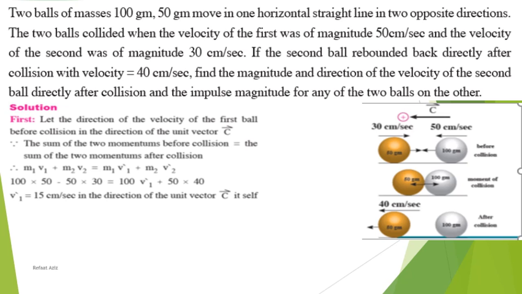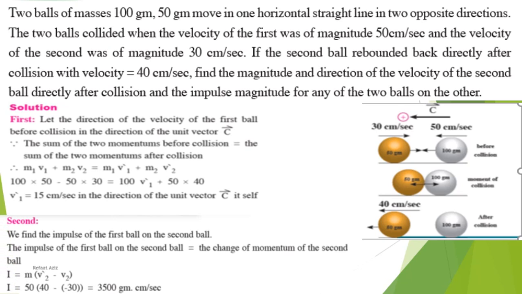Then we can find the velocity of the first ball after collision, which is 15 centimeter per second, and this is positive, so in the same direction as c. Someone asked why this is the positive direction. You can use the other as a positive direction, but I think we use the direction of the big mass, or greater mass. But it's up to you.